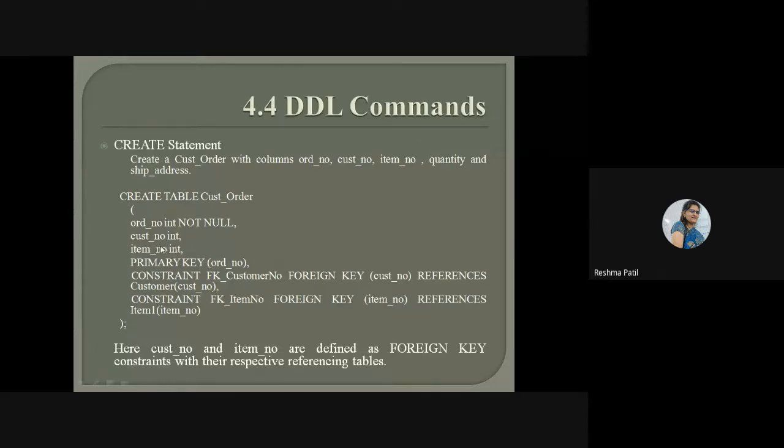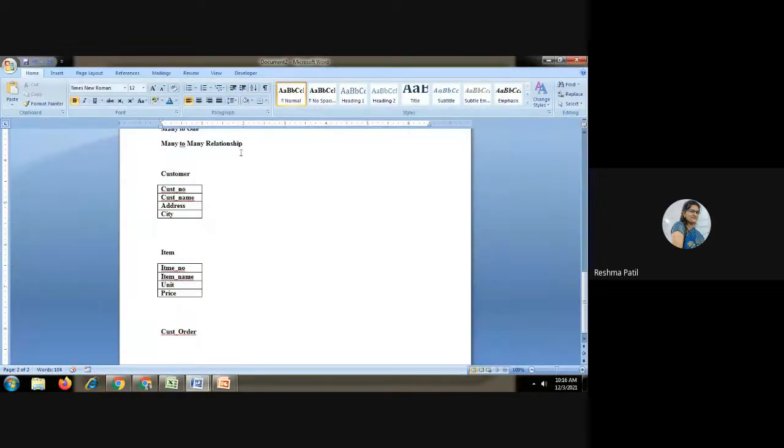Nothing is extra over here. Sometimes they will give you a date, on which date they have purchased this particular item. So they will write here that a many to many relationship is there, and add column date into that table. Such type of question they will give you. So if a many to many relationship is mentioned, you have to assume that you have to create a third table also. This is an assumption part. For a many to many relationship, a third table should be there.